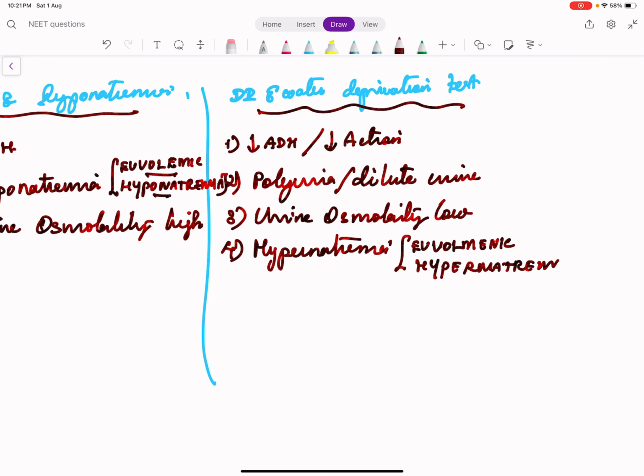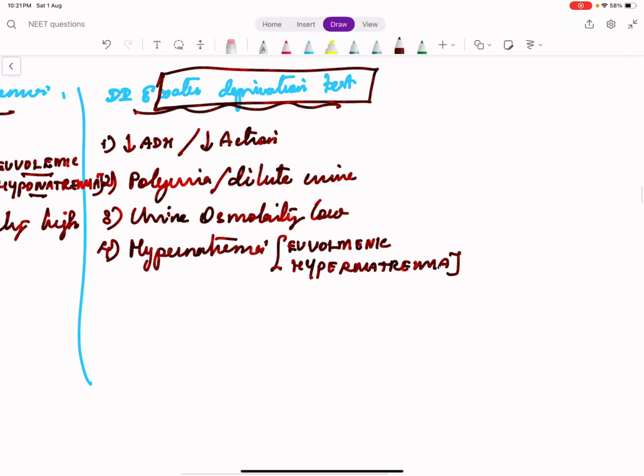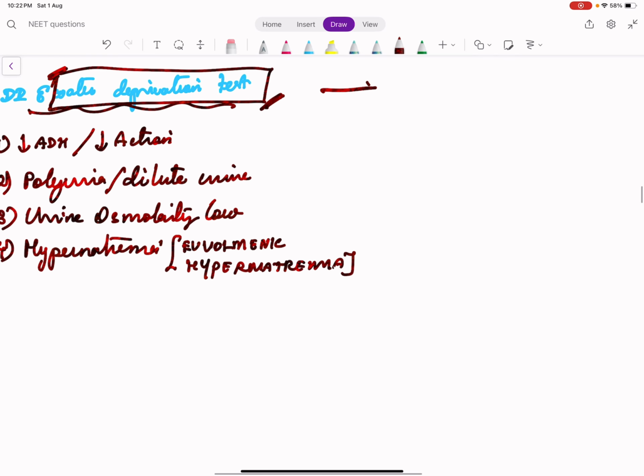Now, what test do you do to confirm diabetes insipidus? The patient has polyuria, and polyuria can occur on drinking more water. So just remember, the water deprivation test is the test used to confirm diabetes insipidus. Normally, when we drink less water, urine osmolality should increase and urine output should reduce.